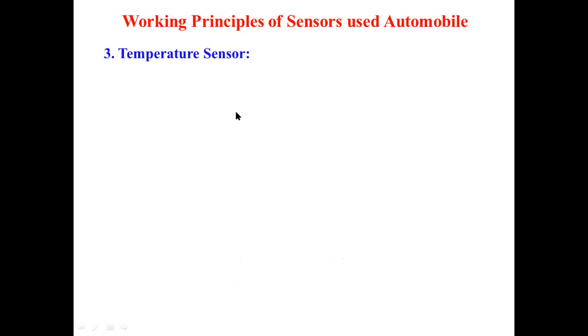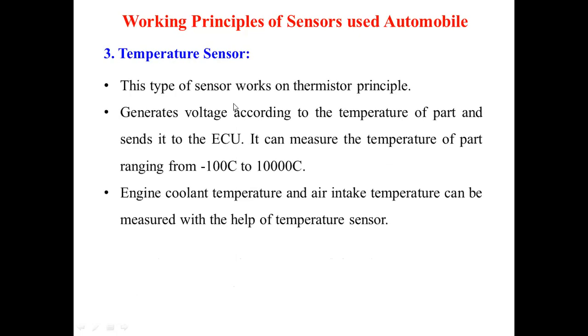Now the third category is the temperature sensor. This sensor works on the thermistor principle. There are other different types of sensors also, we are going to see later on. So this is the basic principle on which a thermistor works. It generates the voltage according to the temperature of the part, and we are sending it to the ECU. It can measure the temperature right from minus 100 to 1000 degrees Celsius. So engine coolant temperature, air intake temperature, then tire air temperature, cooling water temperature, likewise. These are some of the examples.